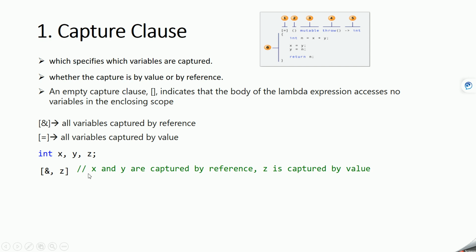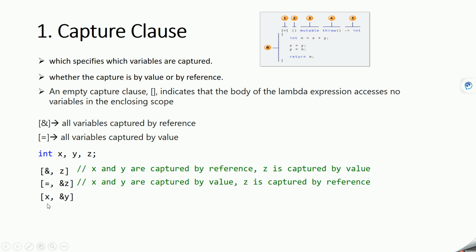Okay, so x and y are captured by reference and z is captured by value. So you can modify this x and y, but you cannot modify this z value. If you mention it like this, in this case x and y will be captured by value and z will be captured by reference. So now you can modify this z, but you cannot modify x and y, and we'll see these things with examples also.